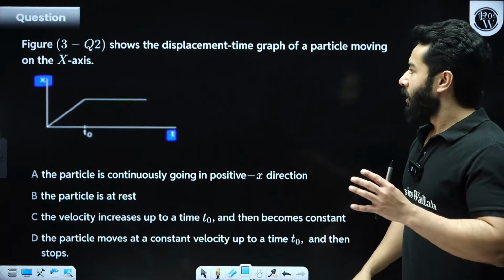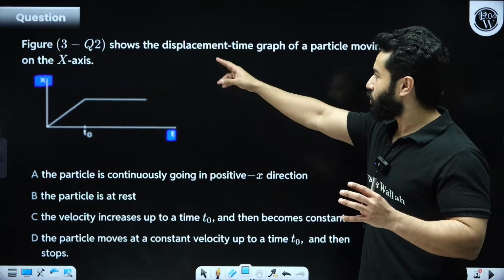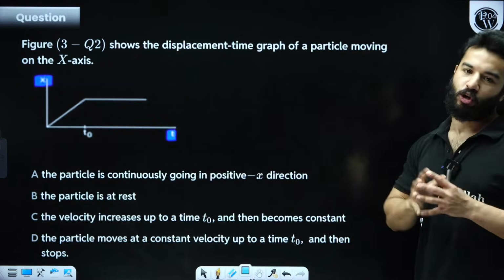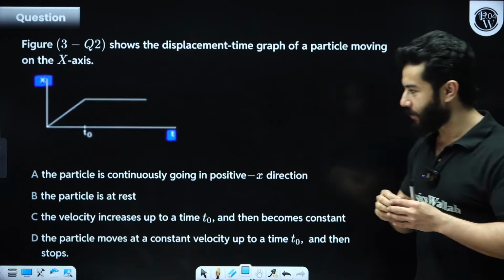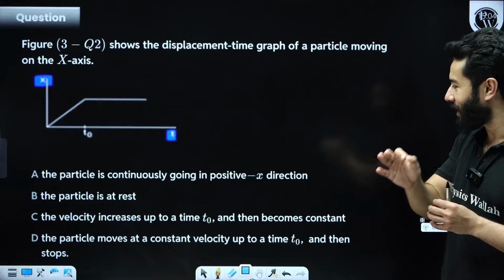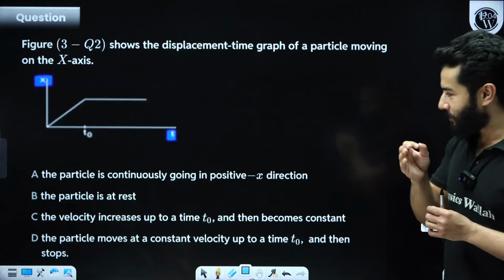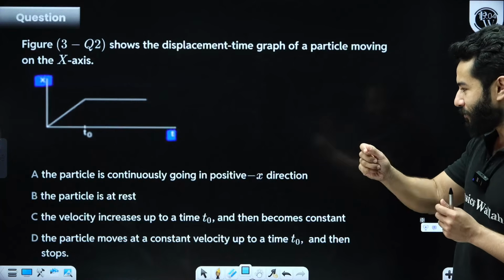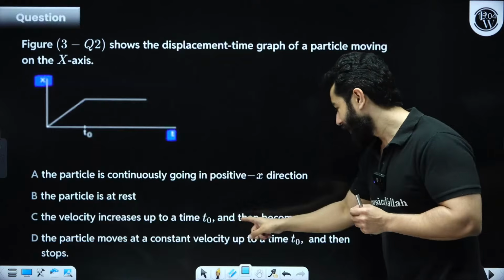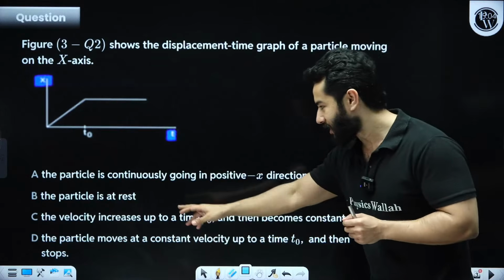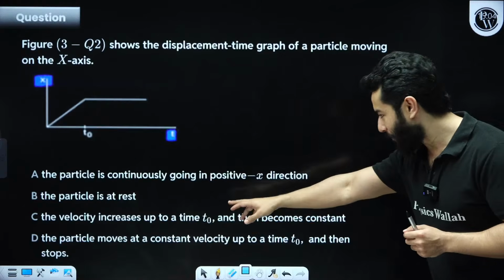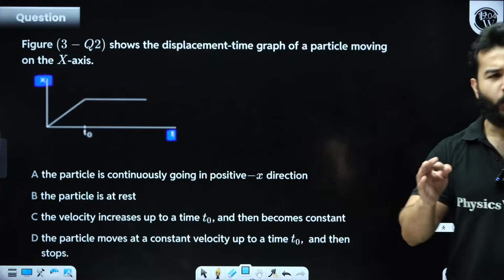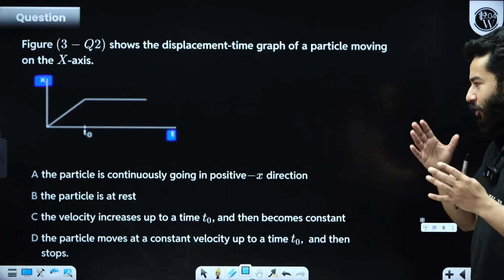Let's begin. In this question they are saying that the figure shows the displacement time graph of a particle moving on the x-axis, and then we have got options. Let's quickly do it. The first option says the particle is continuously going in the positive x direction, right? The particle is at rest. The next option says the velocity increases up to time t naught and then becomes constant. The last option says the particle moves at constant velocity up to time t naught and then stops. Quick my dear friends, and then I'm going to help you.